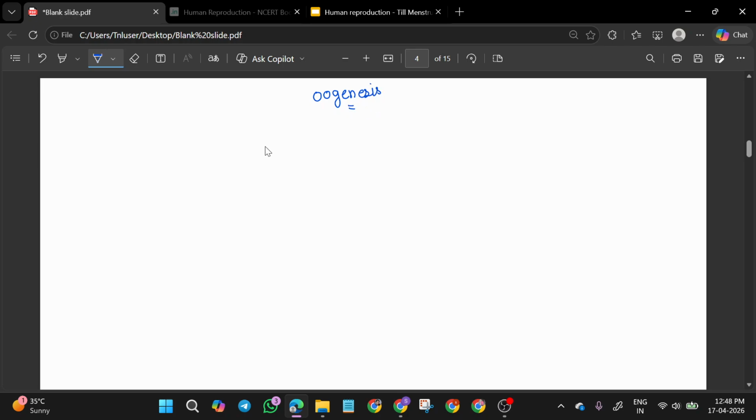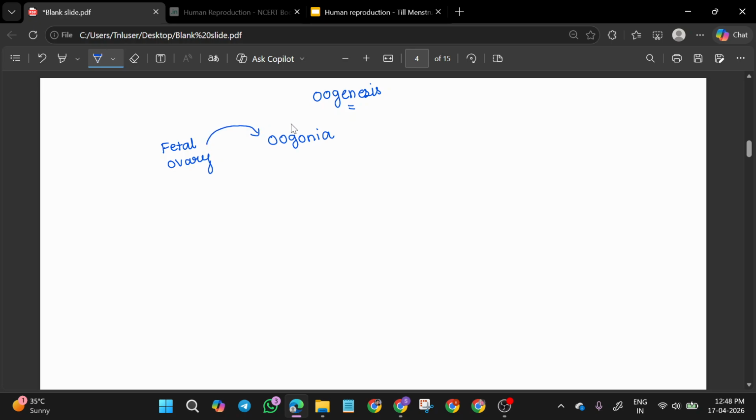So, as we saw spermatogonia in males, here we will have oogonia. Spermatogonia will undergo division only during puberty. But oogonia will undergo division even before birth. That is inside the fetal ovary.